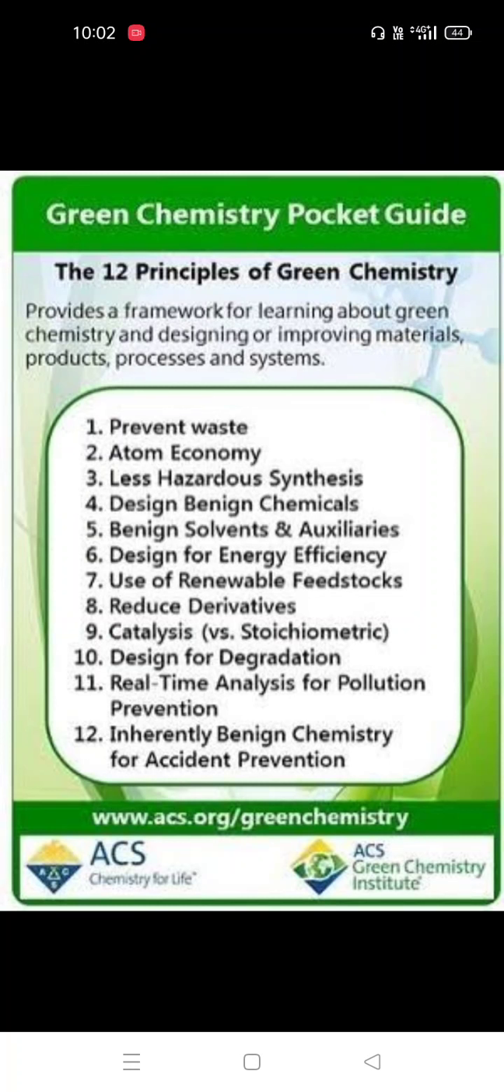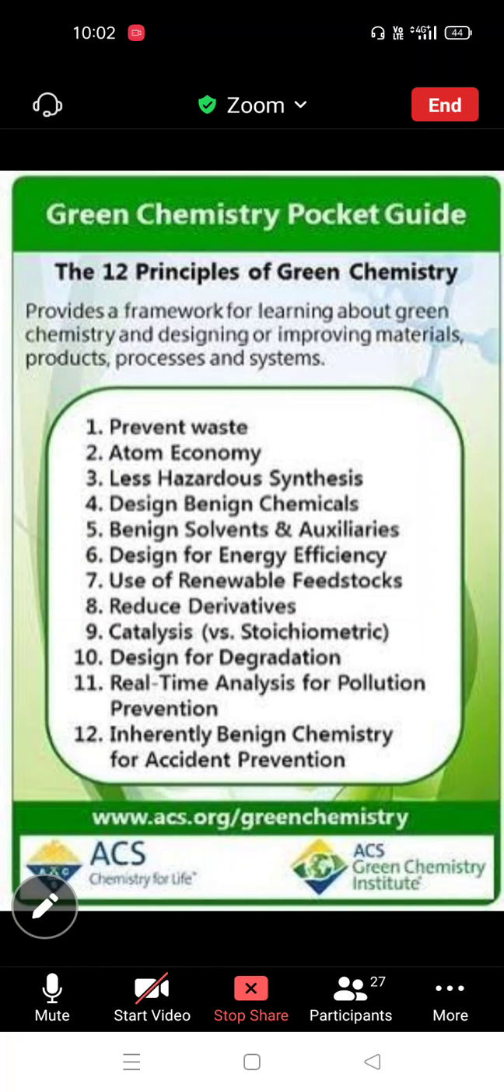For example, in any pharmaceutical company, if one person makes a mistake, an accident happens. There is loss of chemicals and pollution also increases. Some human beings also die. So that's why every person should know about accident precautions. So this is about the 12 principles of green chemistry.